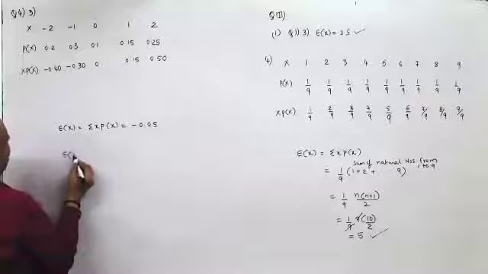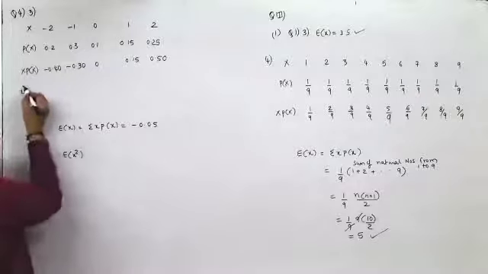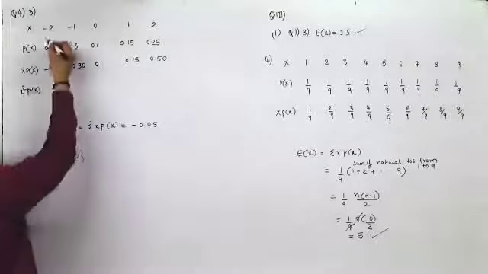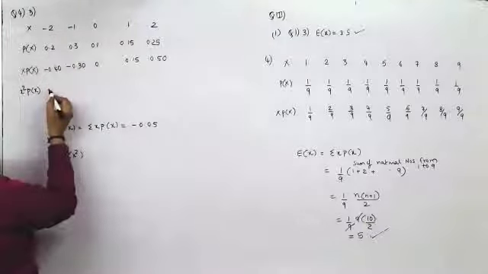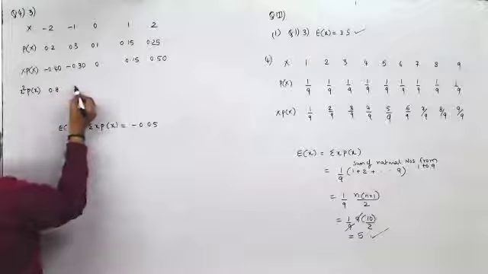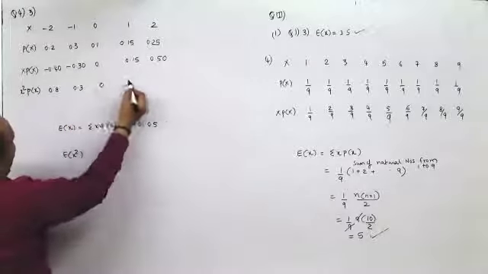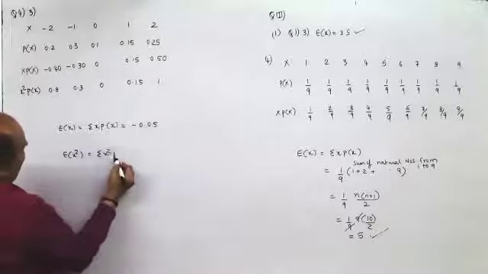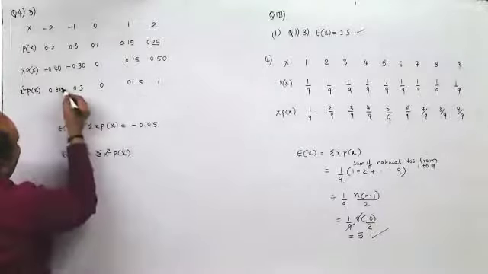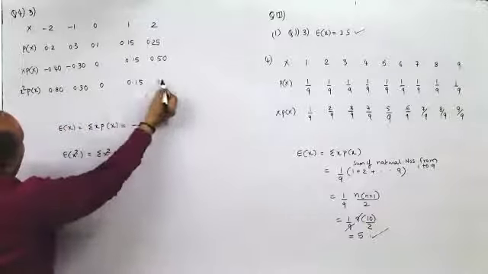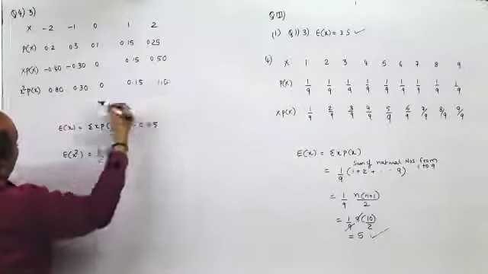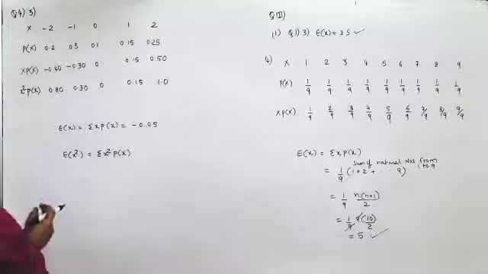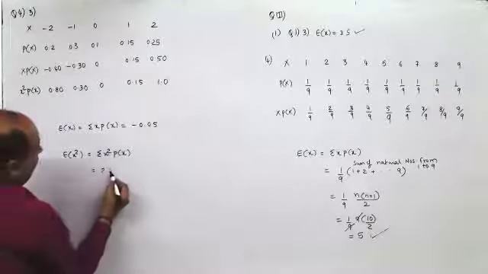Now E of x square, how do you find it? X square into px. So x px into x. So that would be minus 0.4 into minus 2. That would be 0.8. Then this would be 0.3. This would be 0, 0.15, and this is 1. Now E of x square would be sum of all these values. So it would be 1.1 and 1.1, and this would be 1.15. 1.1 and 1.15 would give me 2.15.